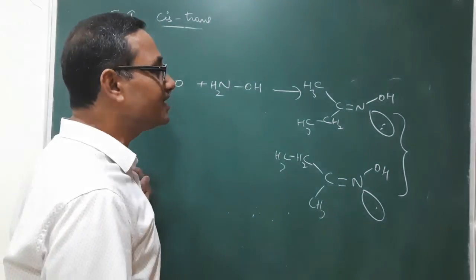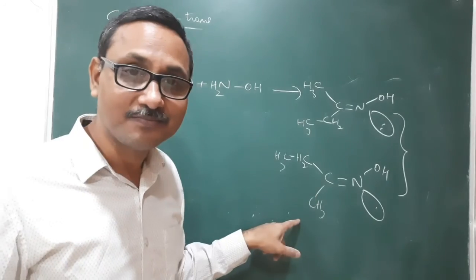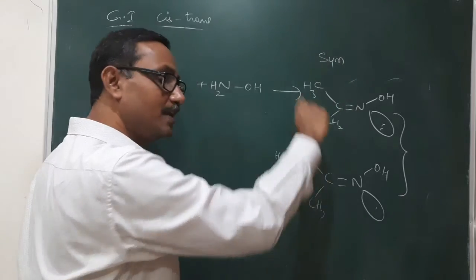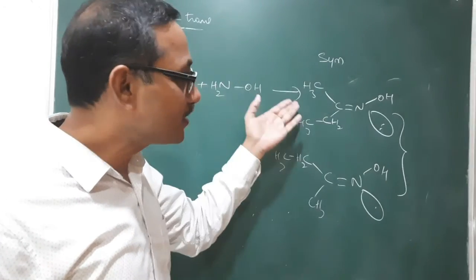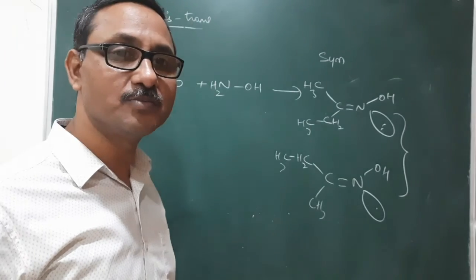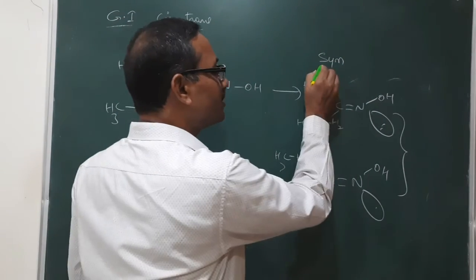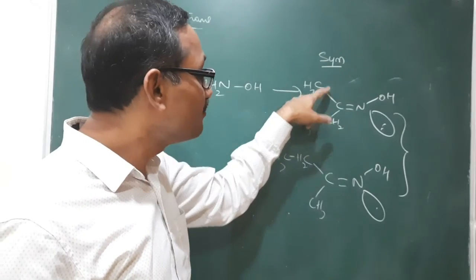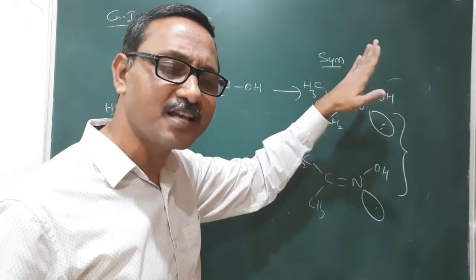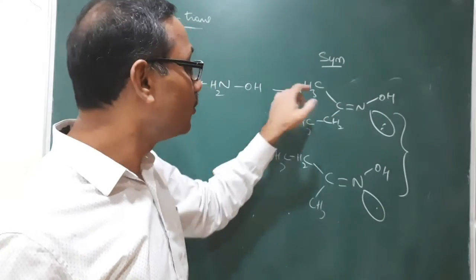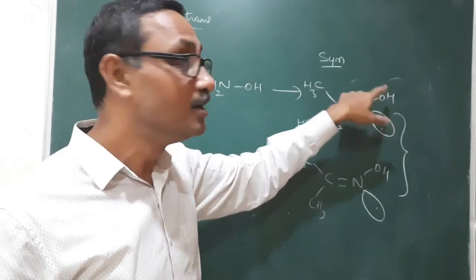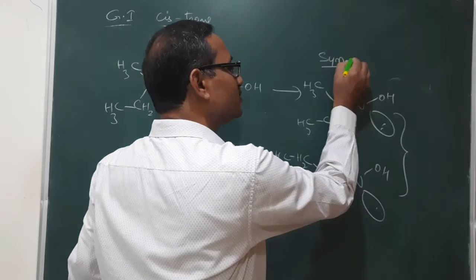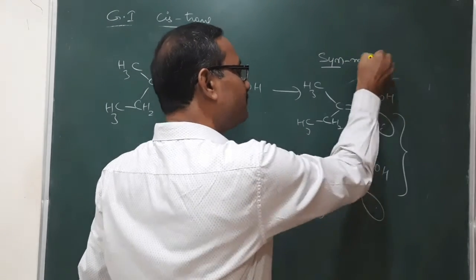But here the question is whether it is syn or anti. If you want to write it as syn, yes, you can write it like a syn. If you want to write it as anti, that is also possible. How? If you start with syn, you need to write the methyl group first. Why? Because the methyl group is syn to OH. You always compare any group with OH only. So the CH3 group is syn to OH, so you write methyl immediately. Then the second group.